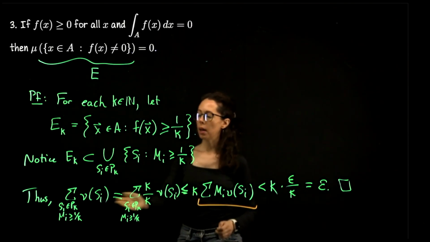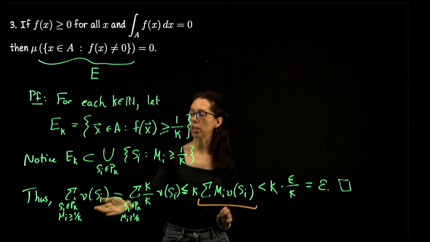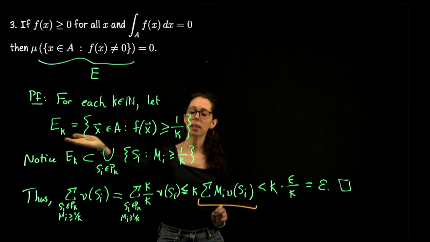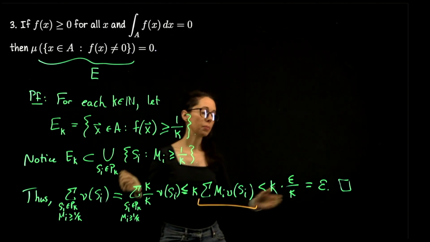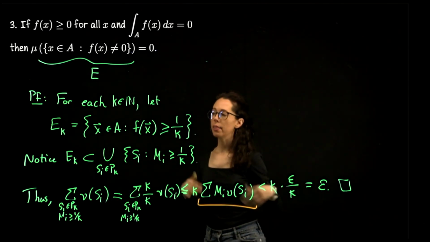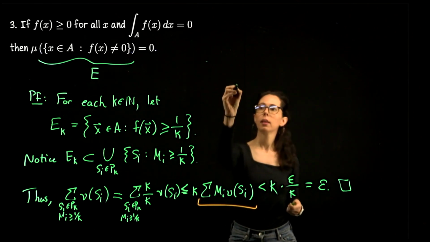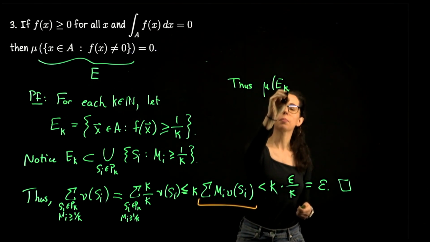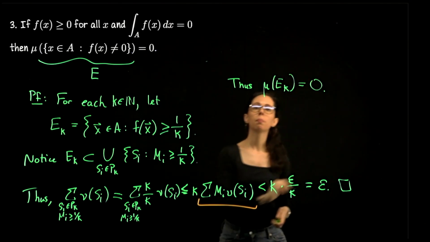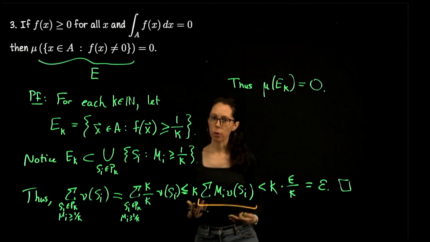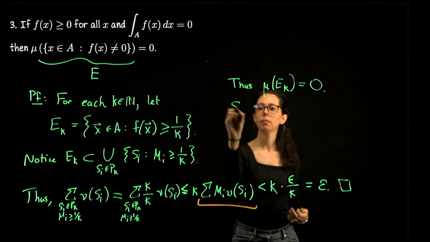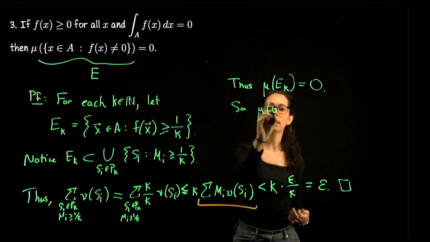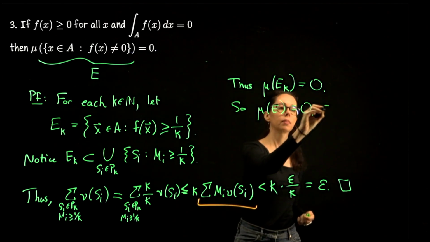The volume of the subrectangles from our partition, specifically covering E sub k, adds up to a number less than our choice of epsilon. Thus, the measure of each of these E sub k's is 0. Their countable union gives us E. So the measure of E is also 0.